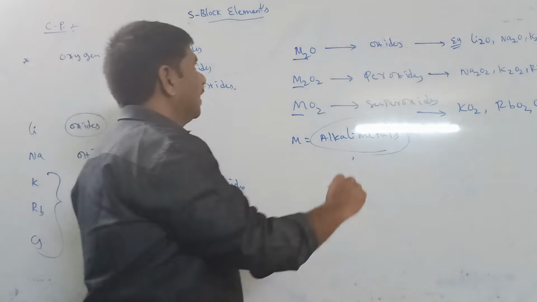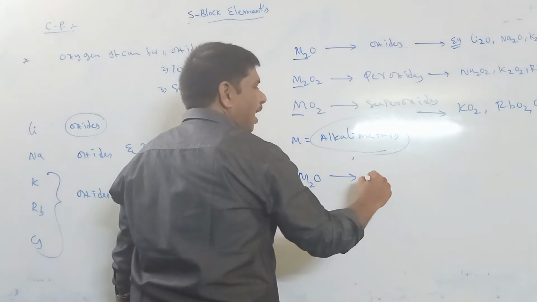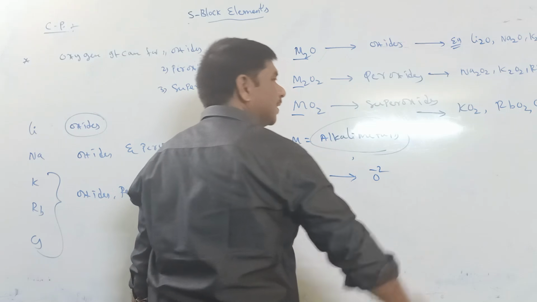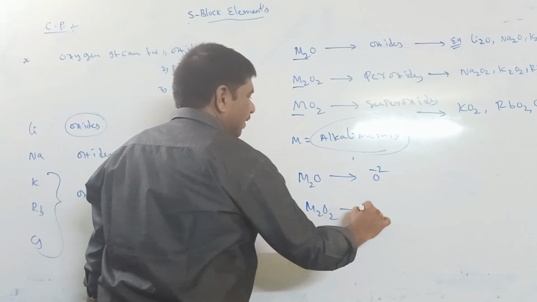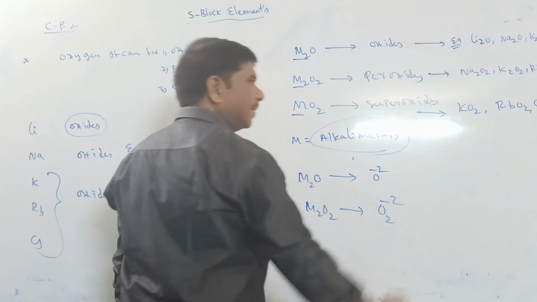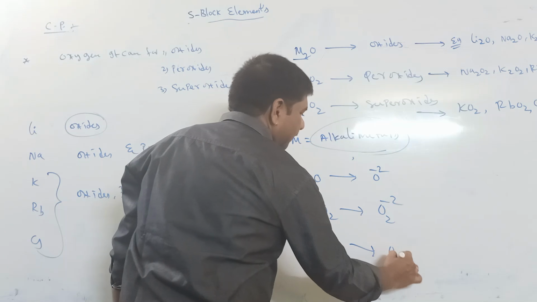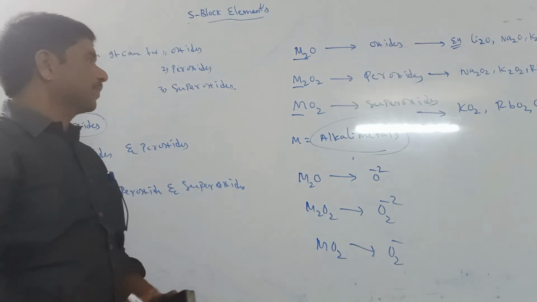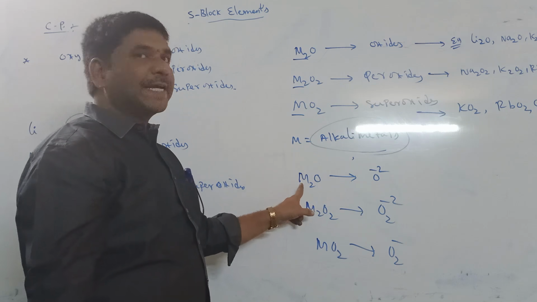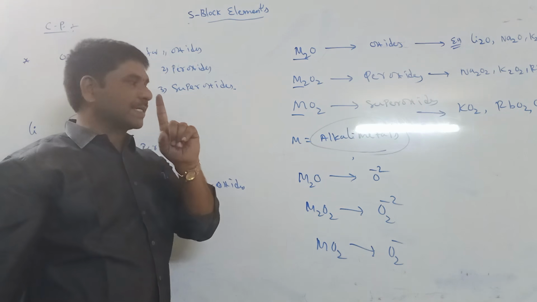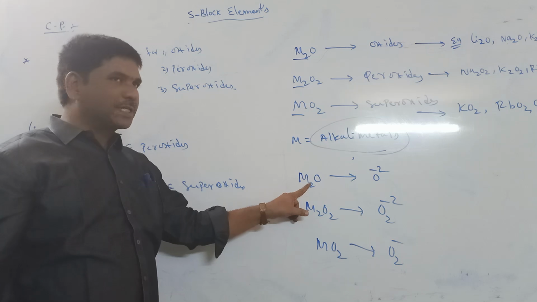In oxides, meaning M2O, the oxide ion formula is O2-. Peroxide means M2O2, and its ion is O2 2-. Superoxide is MO2, and its ion is O2-. For M2O, because M means alkali metals, the M oxidation number is +1, so 2M means +2.